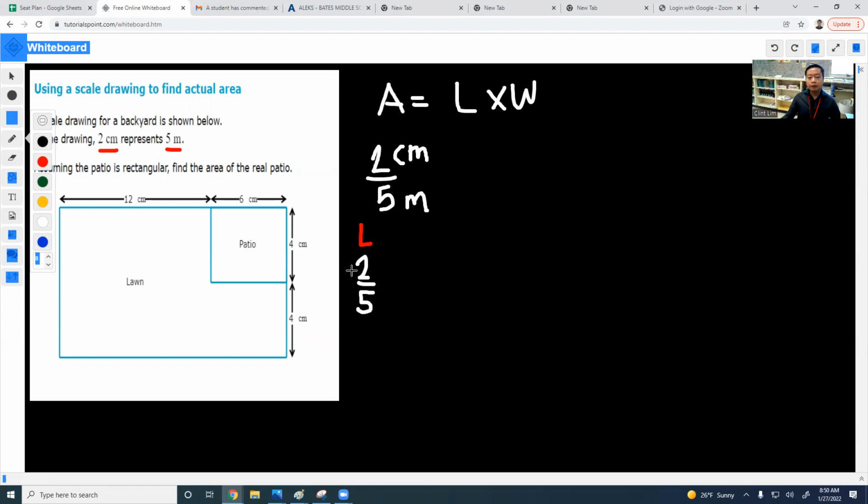All right. Now, lengthwise, if this is rectangular, that means that we should have 6 centimeters here if we're going to be lining up to this ratio right here. Now, do we already have the value of the actual length of this structure in real life?